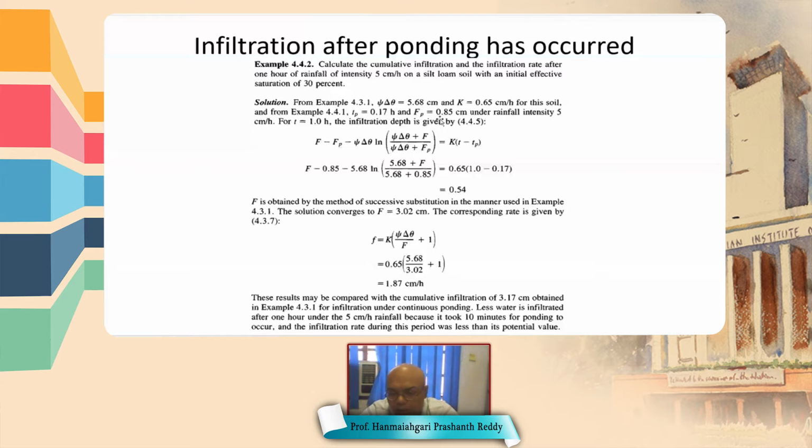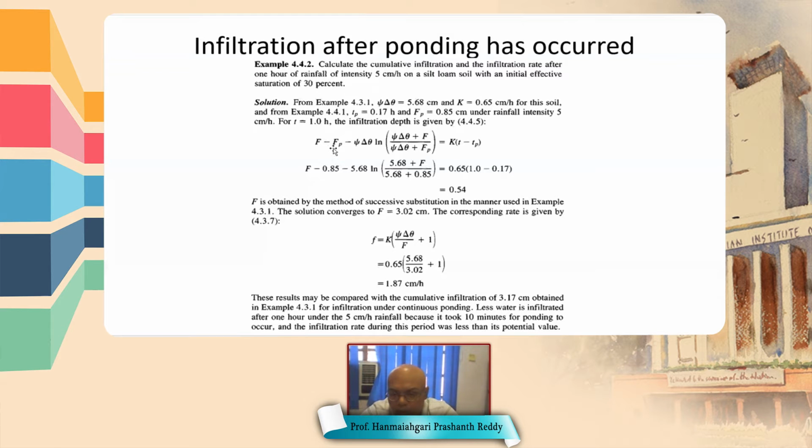Then the cumulative infiltration depth up to ponding time is Fp equal to 0.85 centimeters. Rainfall intensity is 5 centimeter per hour. Now we have to calculate for T equal to 1 hour.